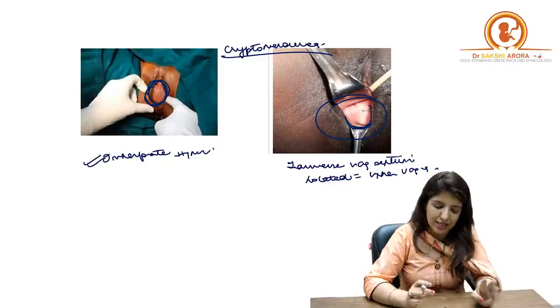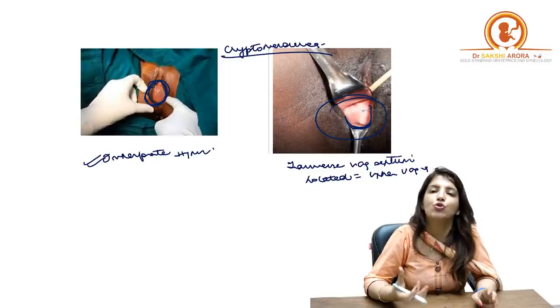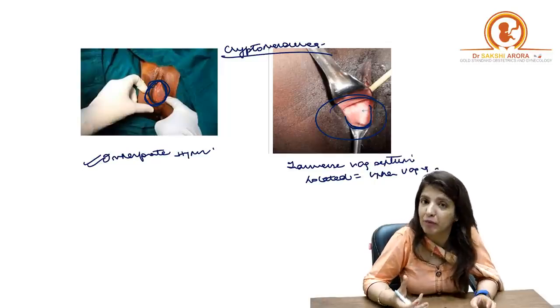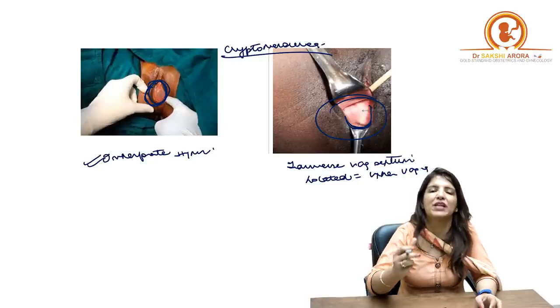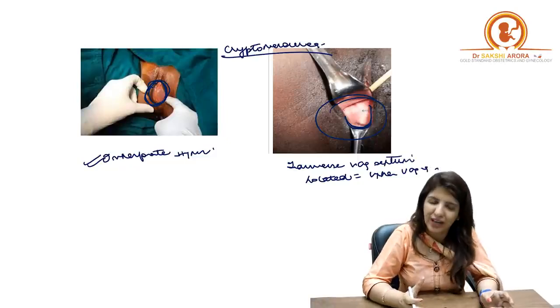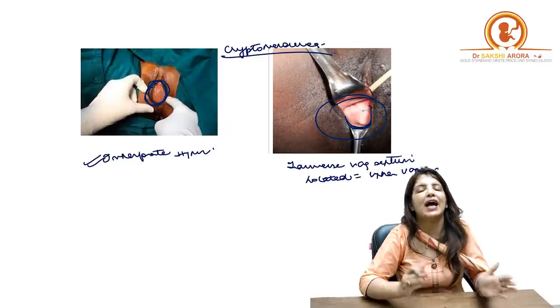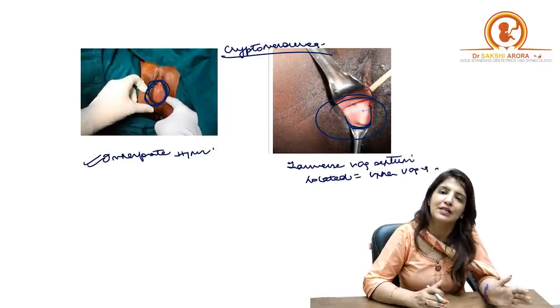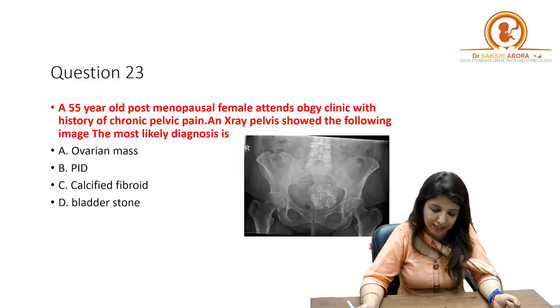Number three, in case of imperforate hymen, if you ask the patient to cough, cough impulse will be present. Whereas in transverse vaginal septum, because it is a septum, when the patient coughs, no cough impulse will be present. So these are the three ways in which you can differentiate between imperforate hymen and transverse vaginal septum. Clear? Okay.